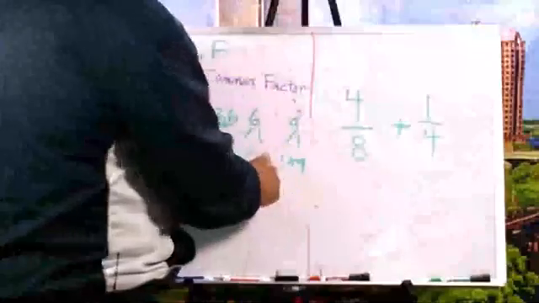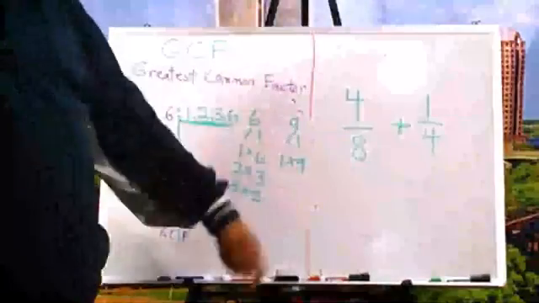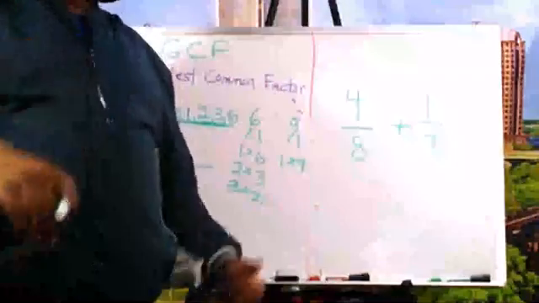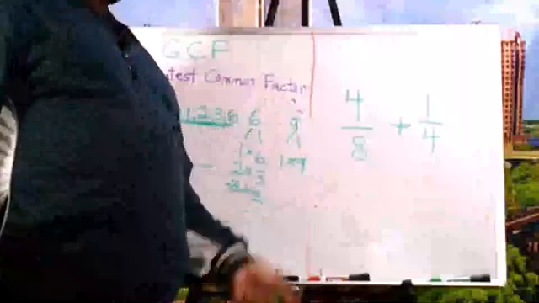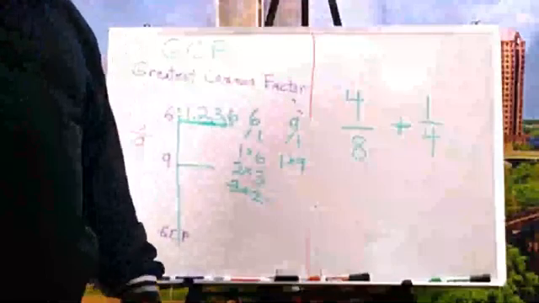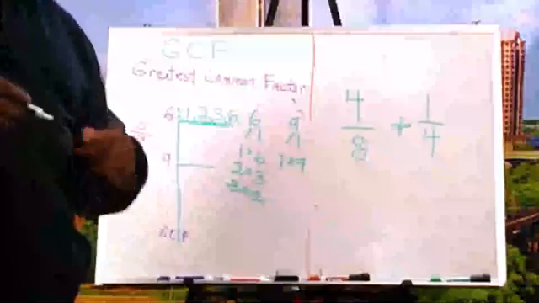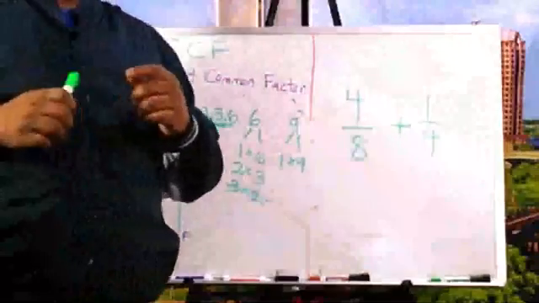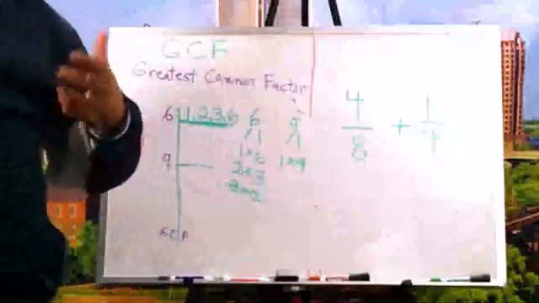Can we do 2? No, because guess what? 9 is an odd number. To be divided by 2, it has to be an even number. Just in case you did not know that. When you talk about an even number, those are numbers that can be divided by 2. Or you skip count by 2.